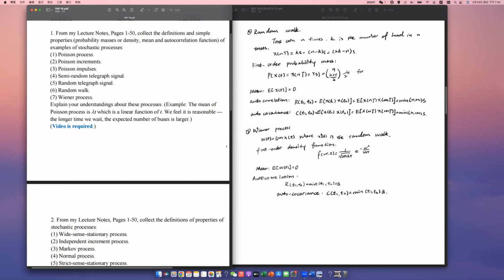And for the Wiener process, the expected value is 0, the autocorrelation is the minimum value of t1, t2 times alpha, and the covariance is the minimum of t1, t2 times alpha. And the first order density function is this.